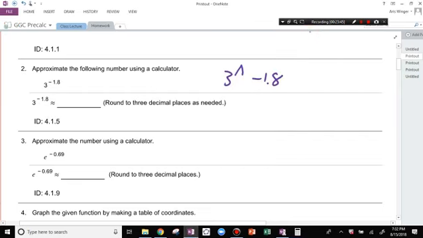But you have an E button on your TI, right? So it's E caret negative 0.69, right? You might want to put that in parentheses. Some calculators give you the parentheses automatically. Round to 3 decimal places.